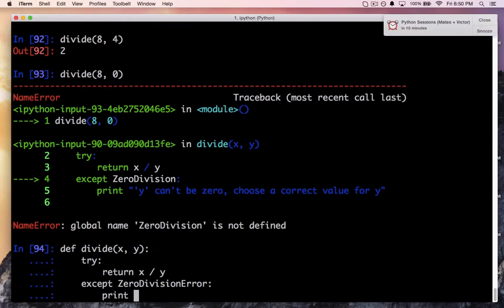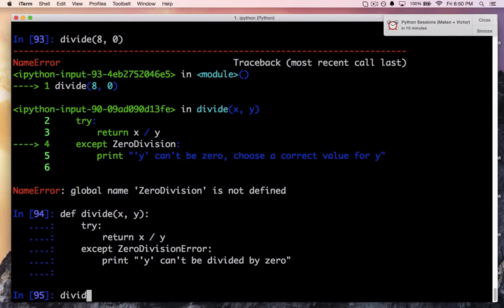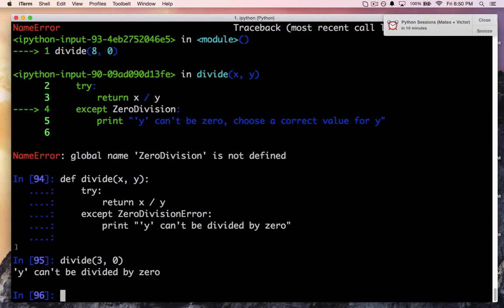Then we can say y can't divide by 0. Okay, so when you get that, you'll see that we get some nice cool looking error instead of the usual error.